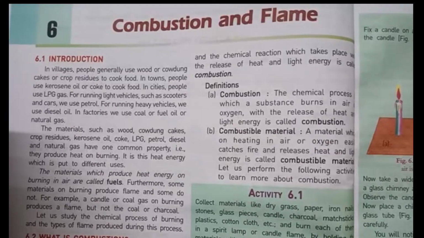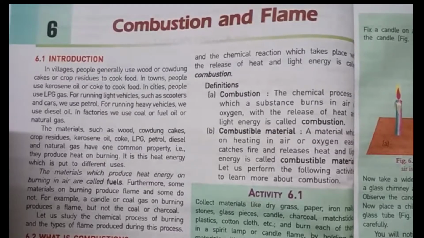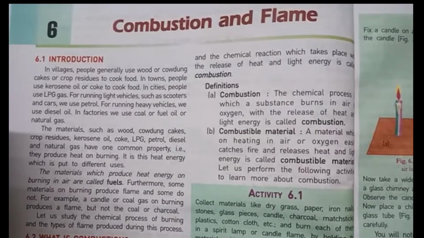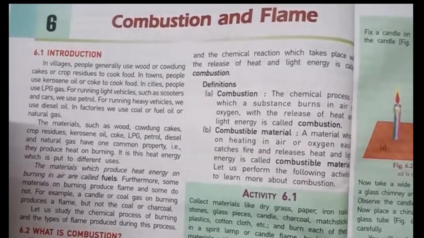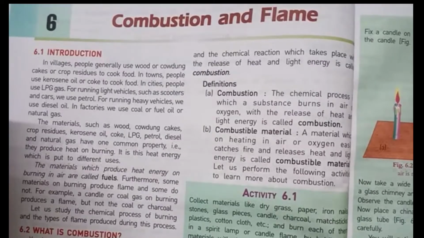In one word, students, we can conclude that for making food or for lighting up a fire, some particular ingredients are required, like wood, cow dung cakes, crop residues, then petrol, diesel, kerosene, etc. Students, the materials such as wood, cow dung cakes, crop residues, kerosene oil, coke, LPG, petrol, diesel and natural gas have some common property.